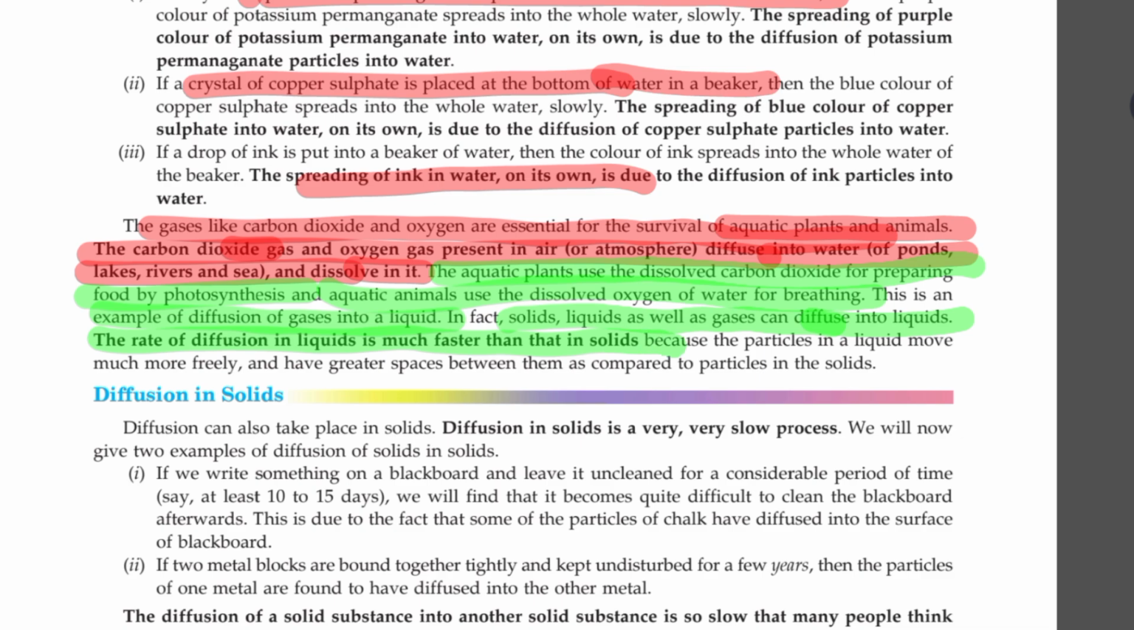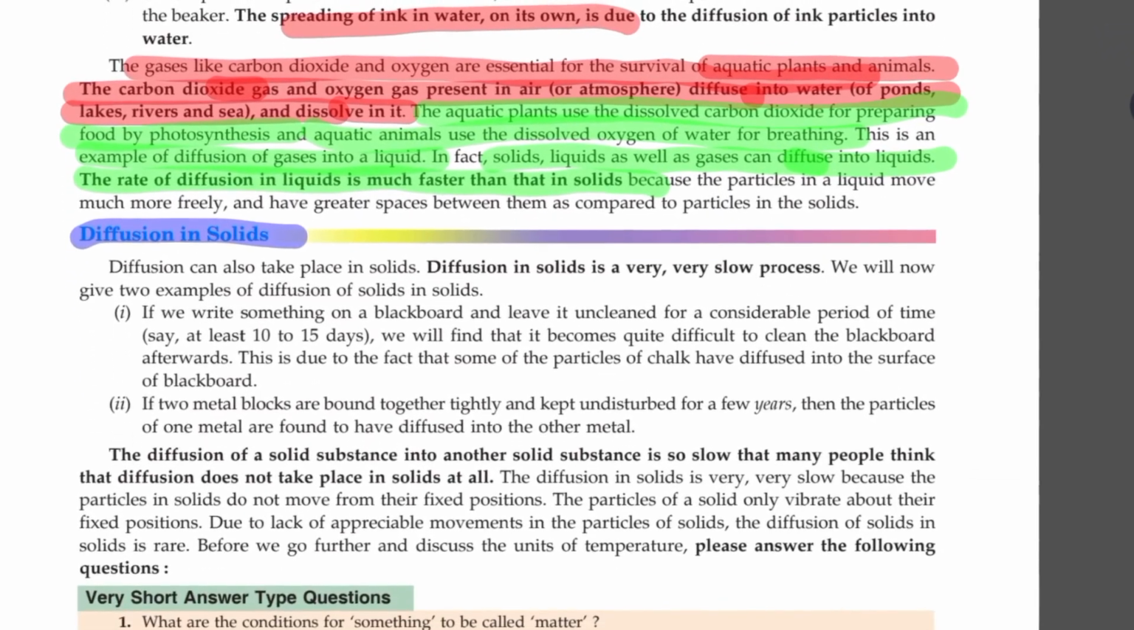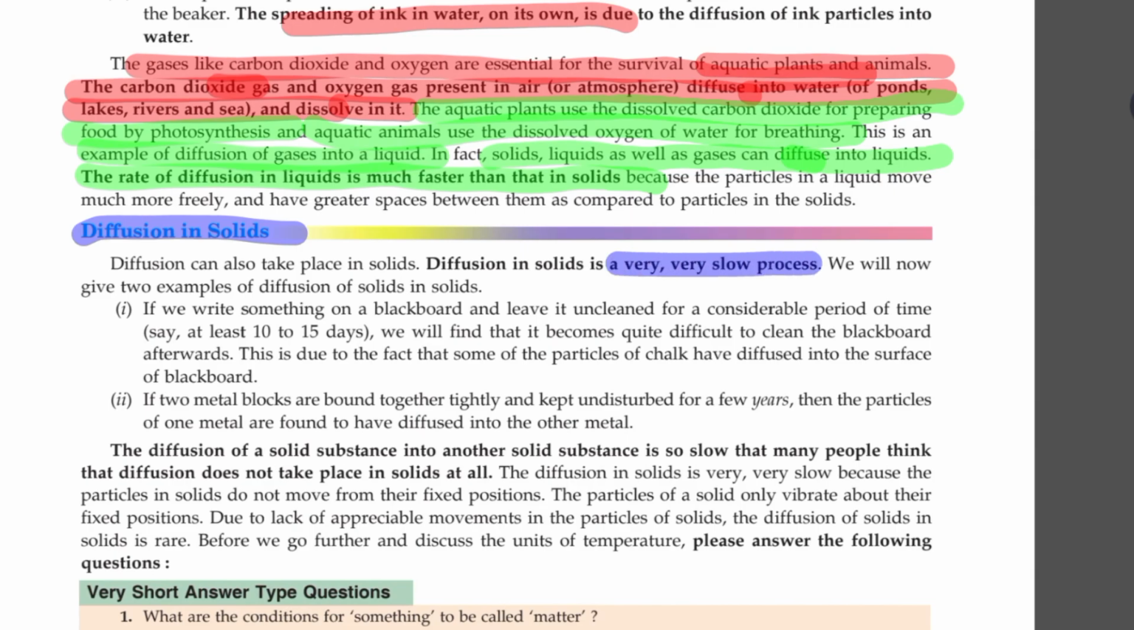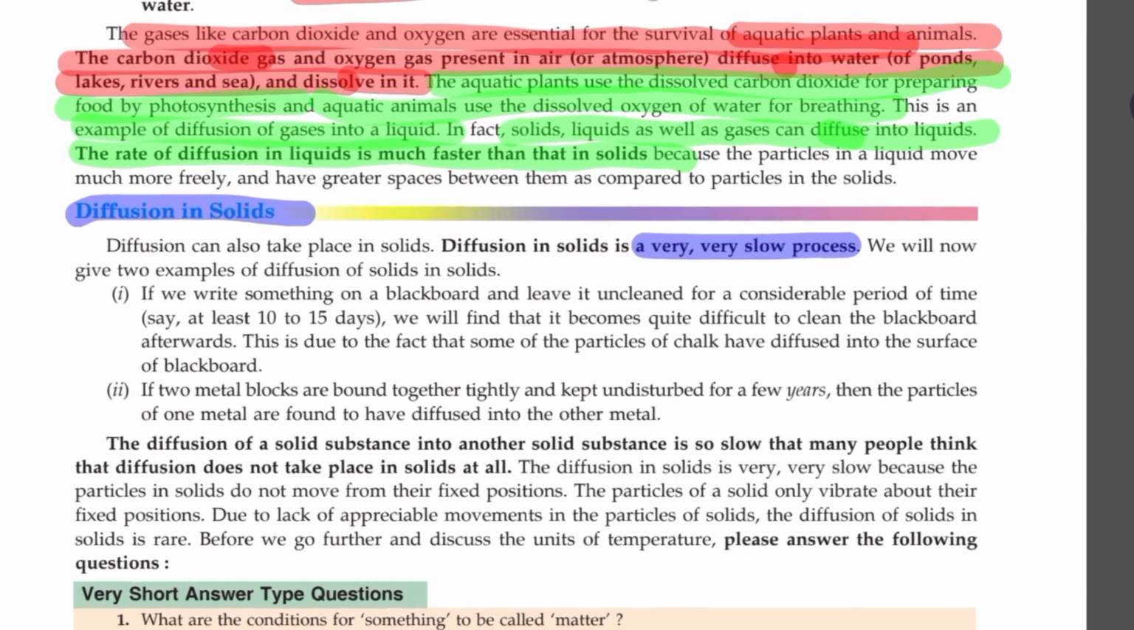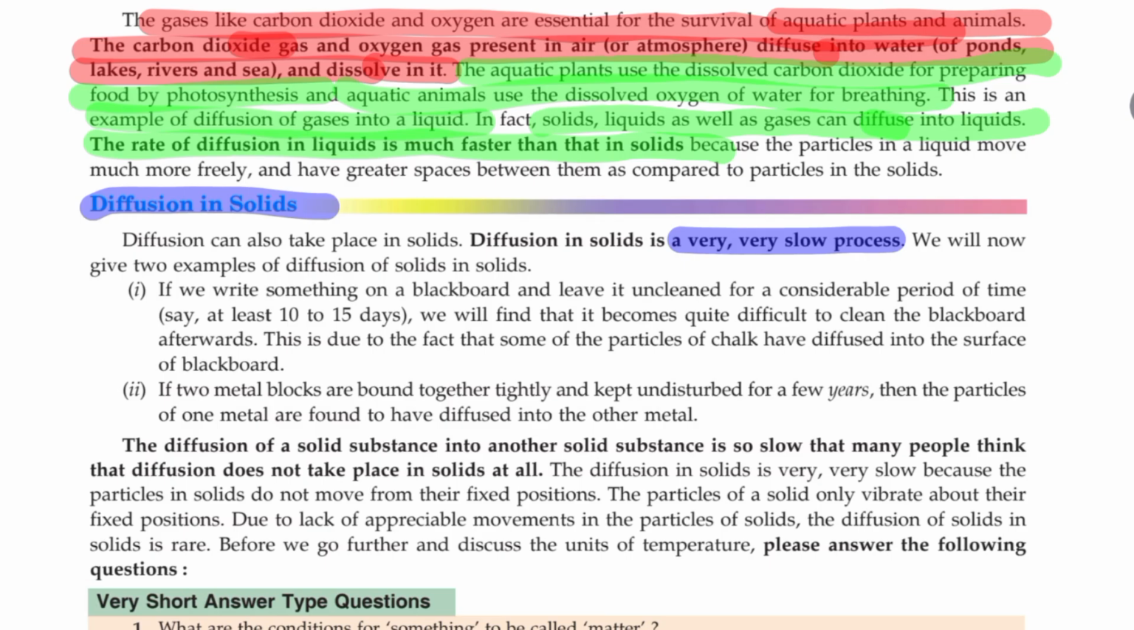Why? Because of the movement of the particles, which is restricted in solids. Now, diffusion in solids. Let us see this part once. We know the process should be very, very slow, because of the tightness, the rigidity of the particles. Okay, so if we write something on the blackboard and leave it unclean for maybe some days, don't you find it difficult to erase it, to rub it? So why? Because the chalk particles have undergone diffusion. Maybe very slow, but yes, it has undergone.